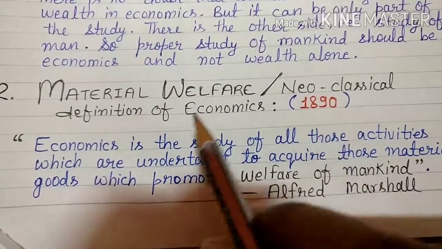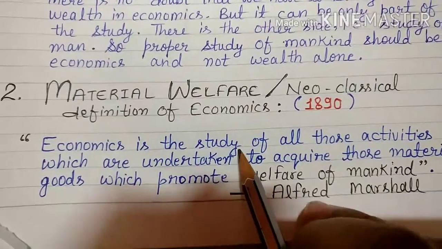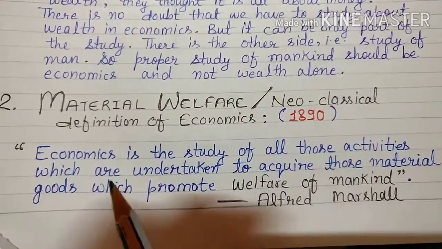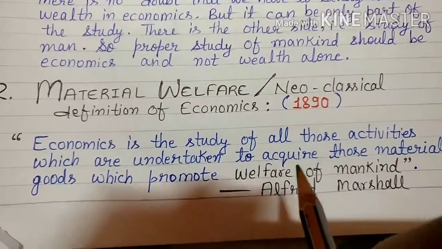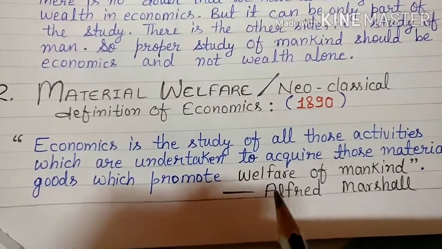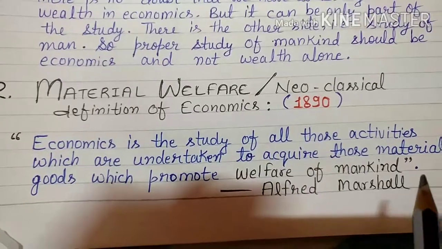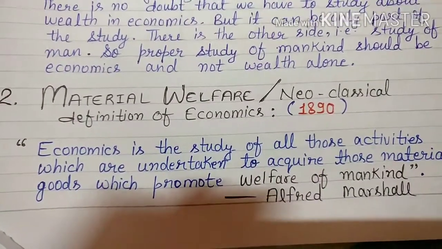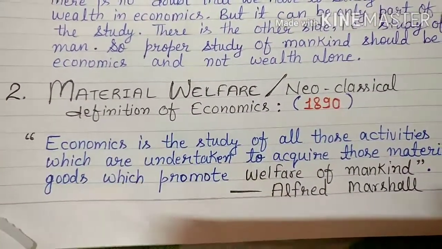In that book he defined economics as the study of all those activities which are undertaken to acquire those material goods which promote the welfare of mankind. Now he focused totally on the welfare of mankind.